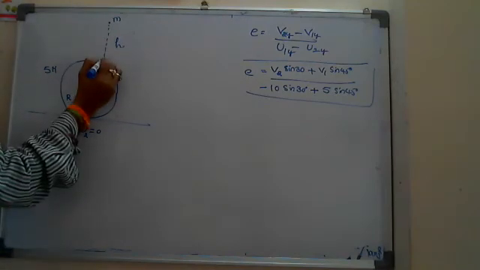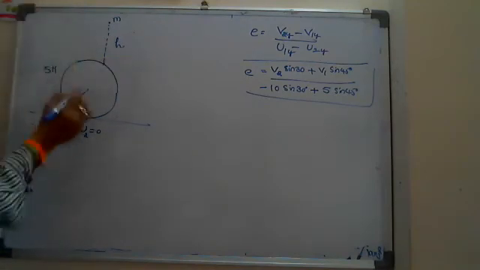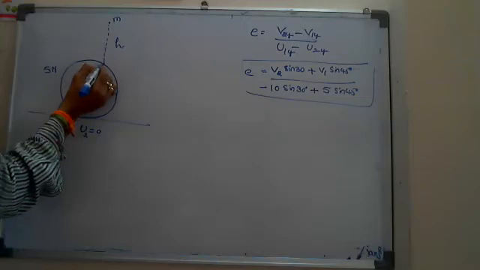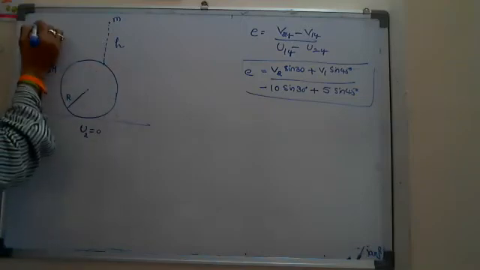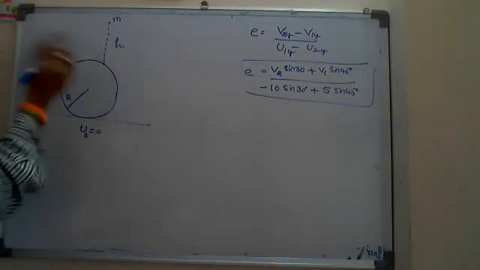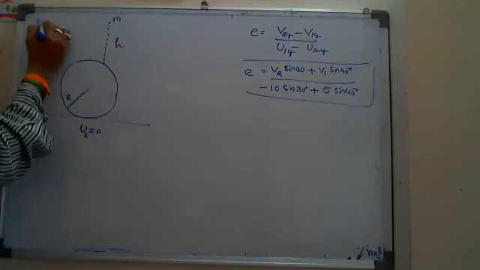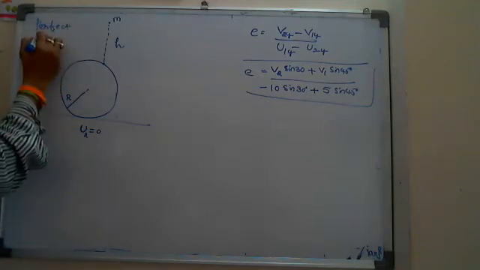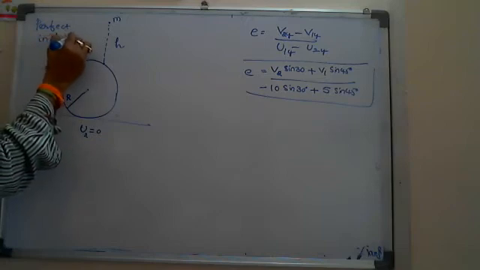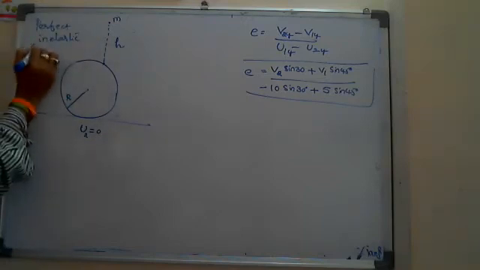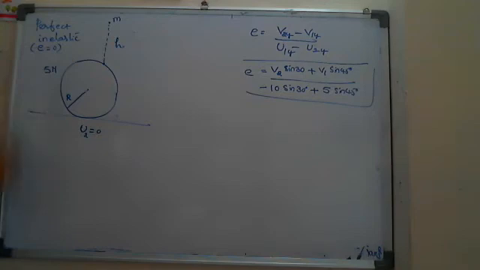Suppose after striking the surface, the collision is perfectly inelastic. Perfectly inelastic means we know e is equal to 0, coefficient of restitution. And after striking, my question is, what is the velocity of the sphere?